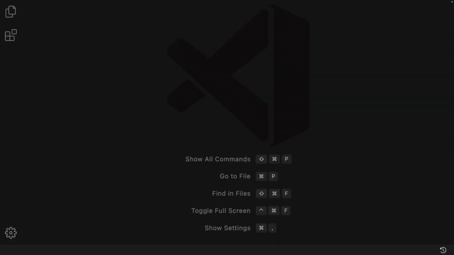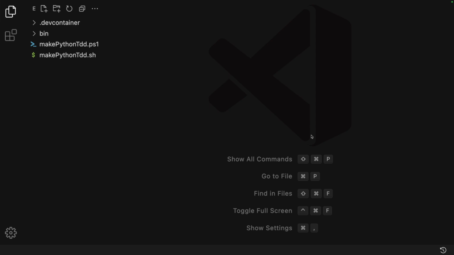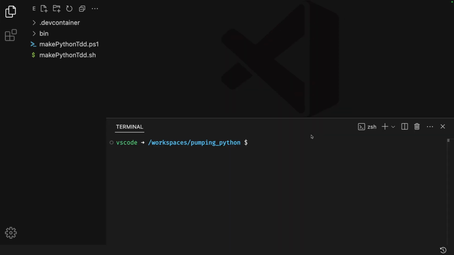Time to write some code. I will open up the Explorer and with Control tilde on the keyboard, open up a terminal. On Windows without subsystem Linux, ./make_python_tdd.ps1 telephone as the name of the project.